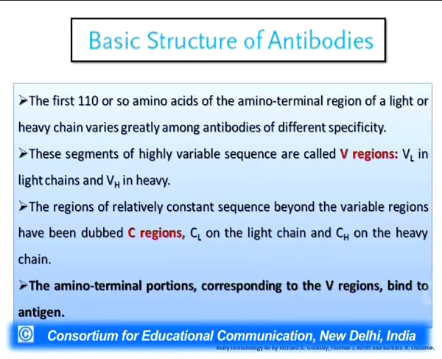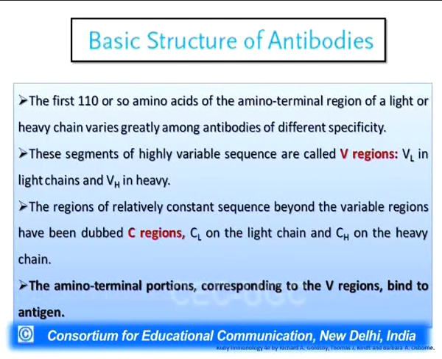And the region of relatively constant sequences beyond these variable regions is called the C region or the constant region. So there are two regions. The first one is the variable region, where highly variable sequences are present. The second part is called the constant region, where the sequence is constant.